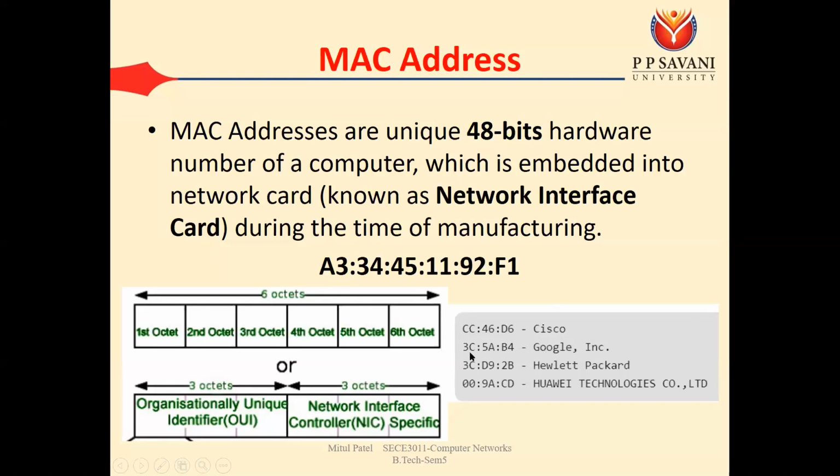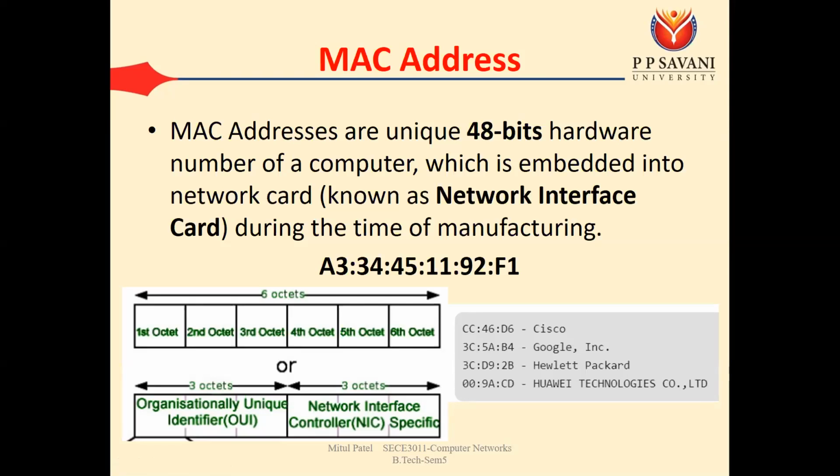If your MAC address is starting from 3C:5A:B4, then we can say that it is manufactured by Google. 3C:D9:2B, then it is manufactured by HP. 00:9A:CD, then it is manufactured by Huawei. In the same way, for Dell, HP, and whichever manufacturer, they have assigned some octets, and these first three octets are represented as the manufacturer ID, or we can say OUI, organizationally unique identifier.